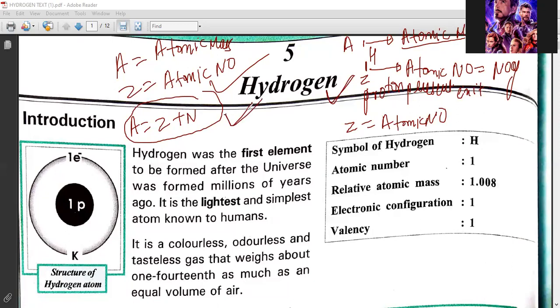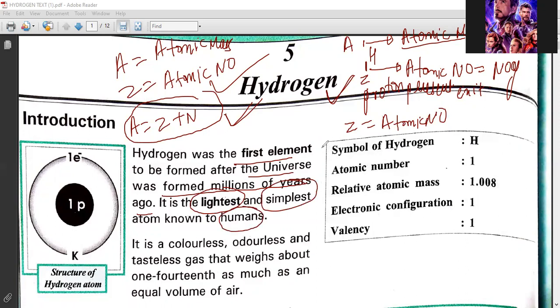Right. So this is the first element of our periodic table. Hydrogen was the first to be formed after the universe formed millions of years ago, and this is the lightest and simplest atom known to humans.